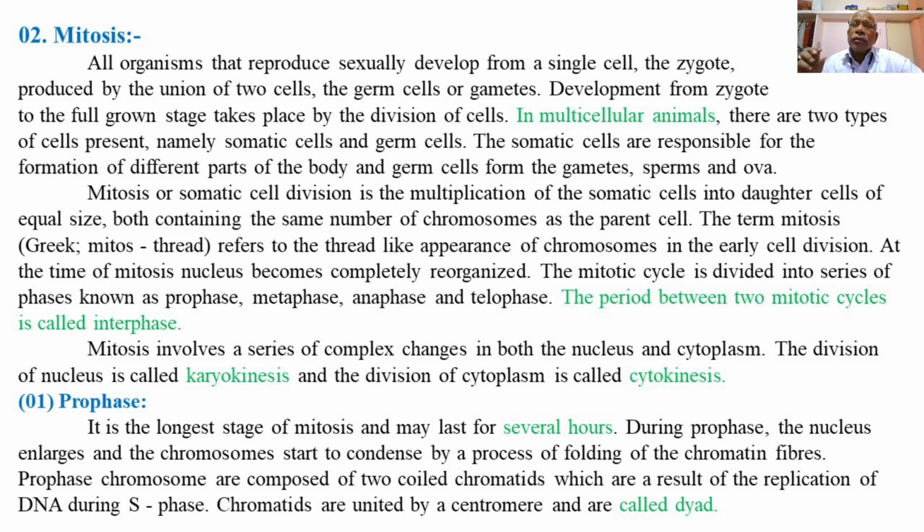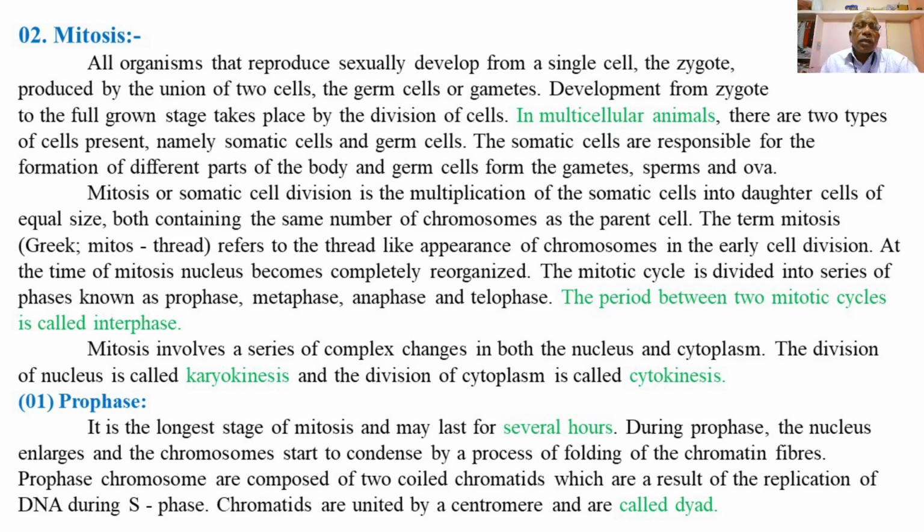The period between two mitotic cycles is called interphase. Interphase is a long phase of the cell cycle during which the cell undergoes different growth phases, that is the G1 phase, S phase, and G2 phase. And mitosis is a short period of the cell cycle during which the cell divides into two daughter cells. So the period between two mitoses, or two mitotic cycles, is called interphase.